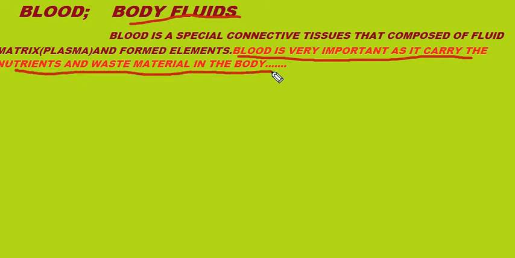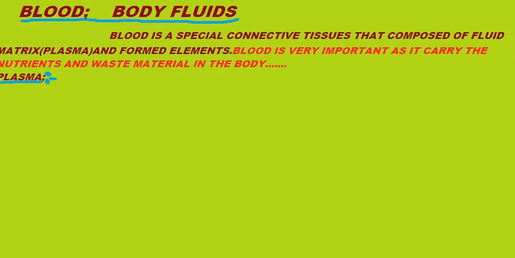Blood makes it possible to give every organ or part of the human being a sufficient amount of nutrients, and blood also helps us to excrete the waste material produced in the body. So blood is a very important body fluid. Blood remains circulating in the body with the help of the circulatory system.